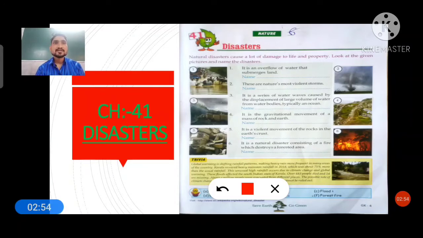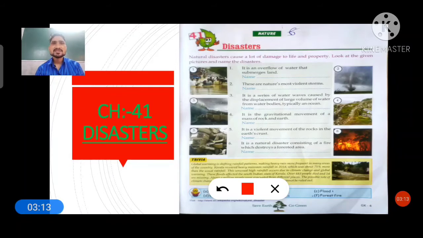Fourth: it is the gravitational movement of a mass of rock and earth. Fifth: it is a violent movement of the rocks in the earth's crust. Sixth: it is a natural disaster consisting of a fire which destroys a forested area.